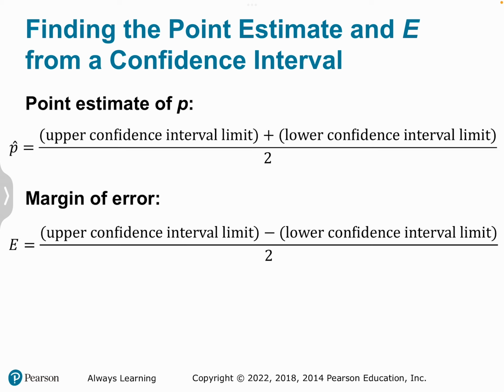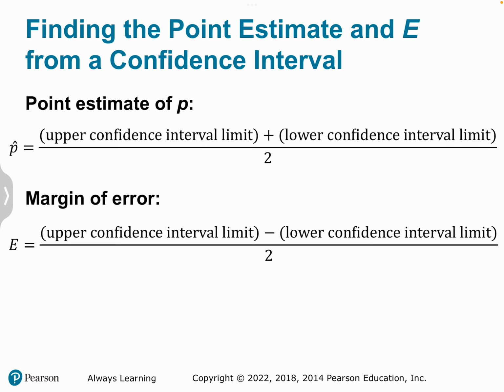If we have a confidence interval and we're trying to calculate the margin of error, then remember, a margin of error is one of those arm lengths reaching from p hat out to either of the two bounds. So to calculate the margin of error, we can take the length of the interval and divide it by 2. The length of the interval is the upper limit minus the lower limit, and then dividing that by 2 would give us the arm length.